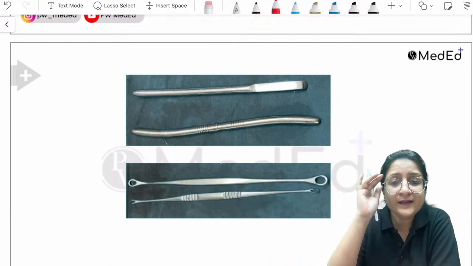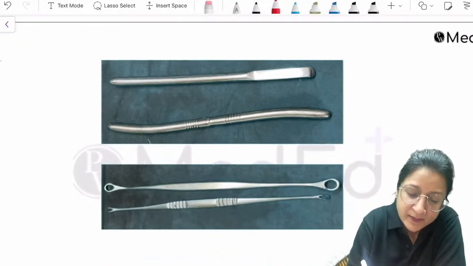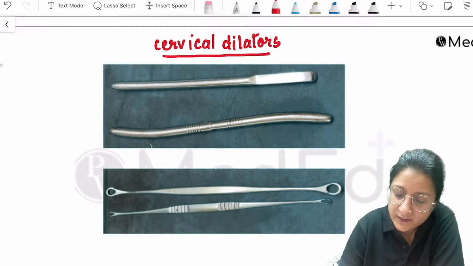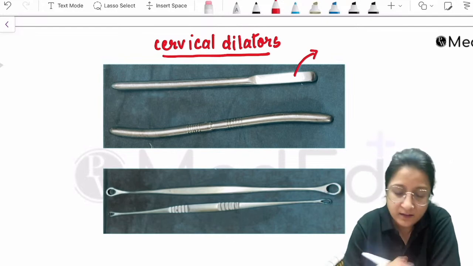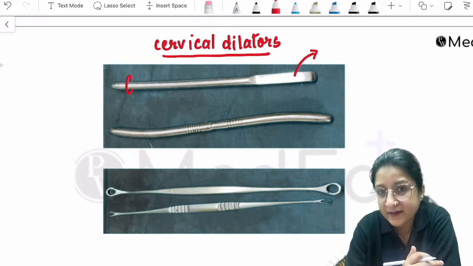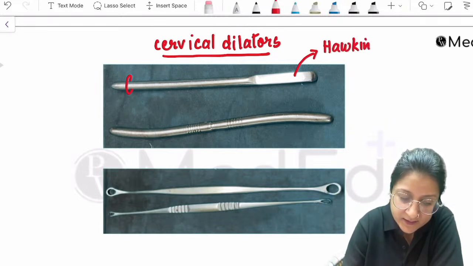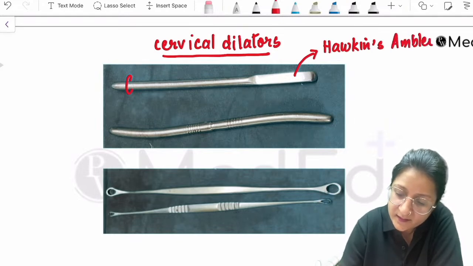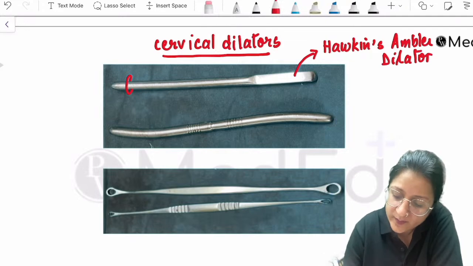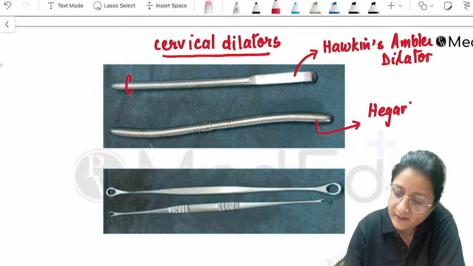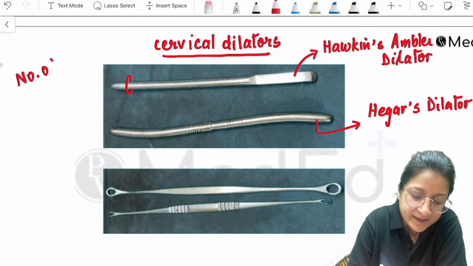We're going to use these metallic cervical dilators, which are used for dilating the cervix. You see here the above dilator, we can only dilate from one end. This one is the Hawkin-Ambler's dilator, and the one below that can be used as a dilator from both the ends, that is the Haggard's dilator.